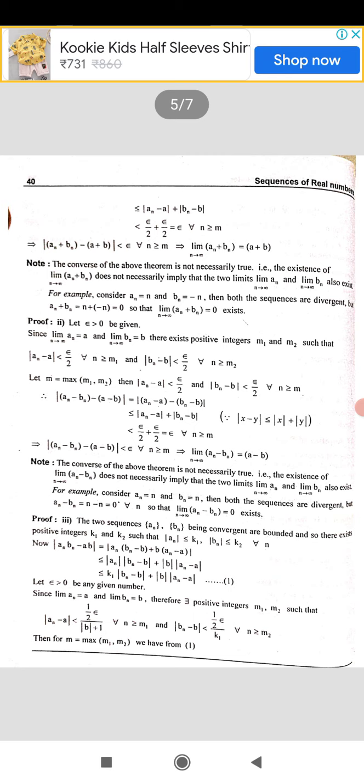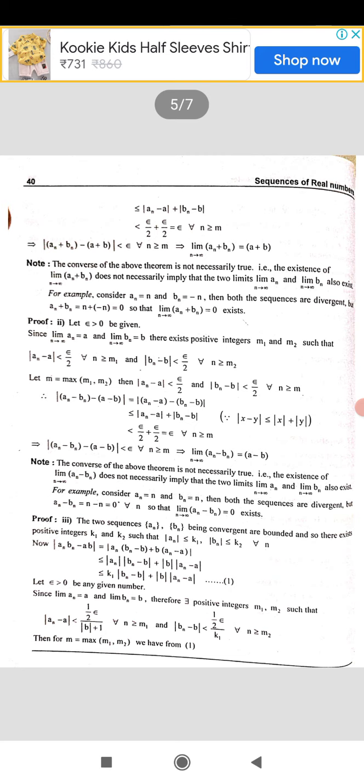Now let epsilon greater than 0 be any number. Since an converges to a, bn converges to b, there exist positive integers m1 and m2 such that modulus of an minus a is less than 1 by 2 times epsilon divided by (modulus of b plus 1) for all n greater than or equal to m1, and modulus of bn minus b is less than 1 by 2 times epsilon divided by k1 for all n greater than or equal to m2. And let m be equal to maximum of m1, m2.